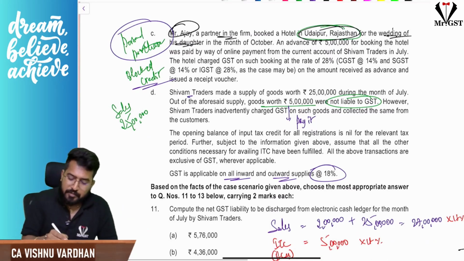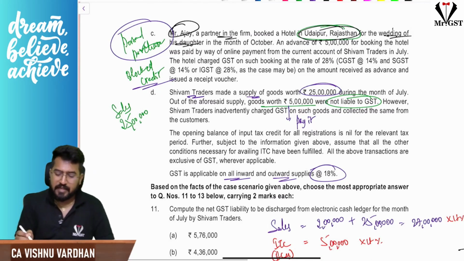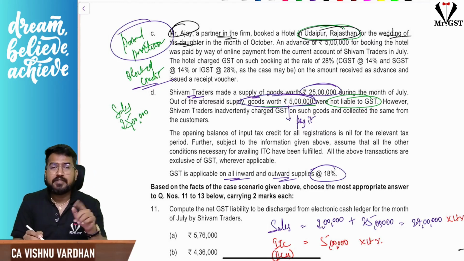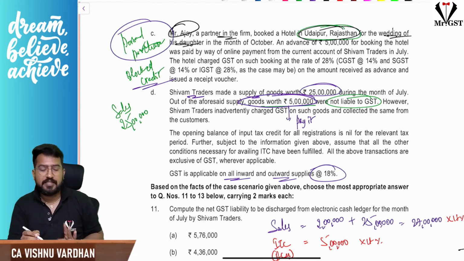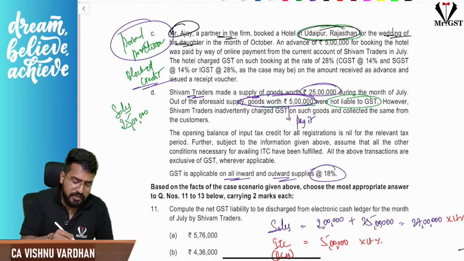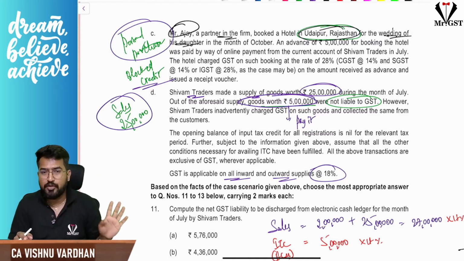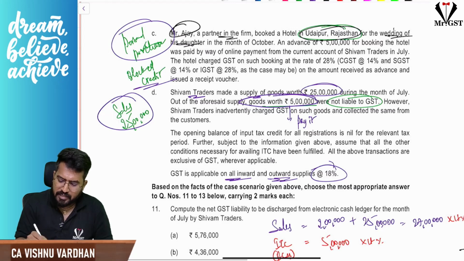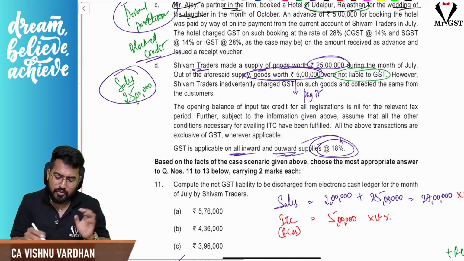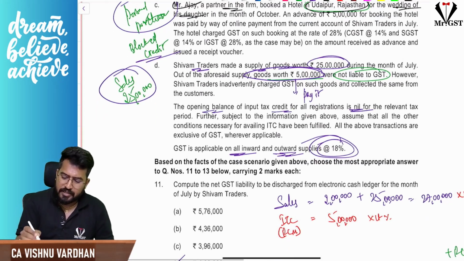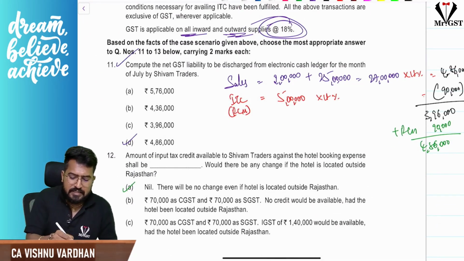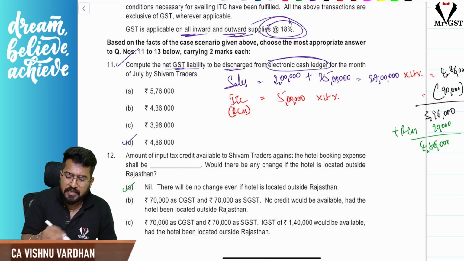Now, Shivam Traders also made a supply worth 25 lakhs, but please understand, on 5 lakh worth of sales GST itself is not applicable, but they have collected GST. And whatever is collected, obviously should be paid to the government. So here for sales I should take 25 lakhs, not 20 lakhs. This is the information, and all the inward and outward supplies are covered at 18% rate. Opening balances of ITC etc. are nil, all that they have given. Now they have asked what is the net GST liability to be discharged in cash.